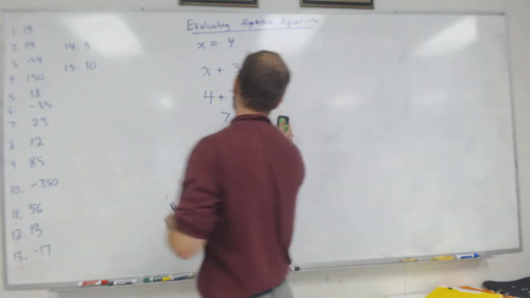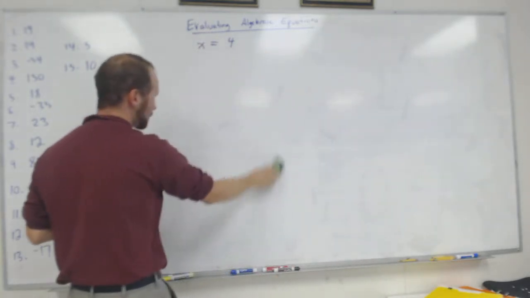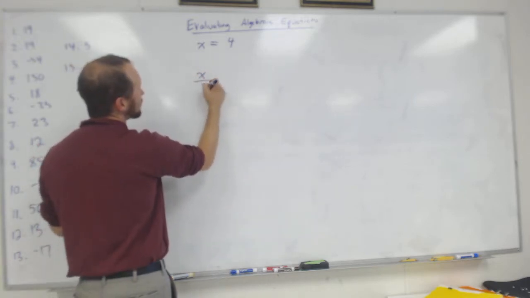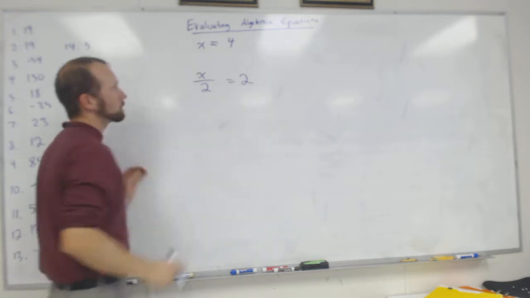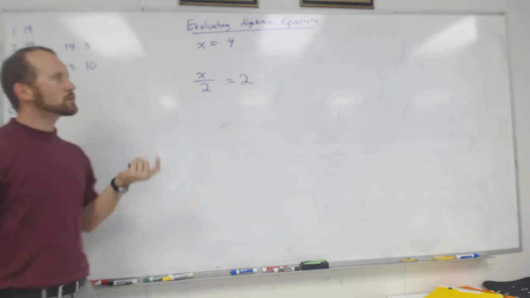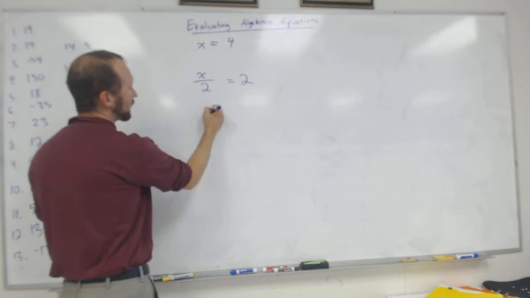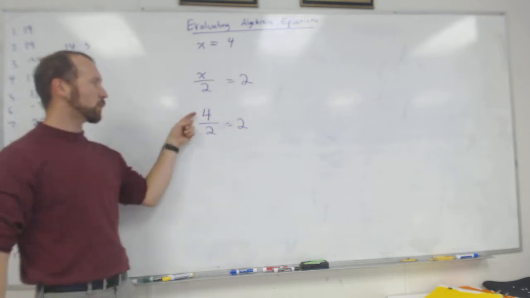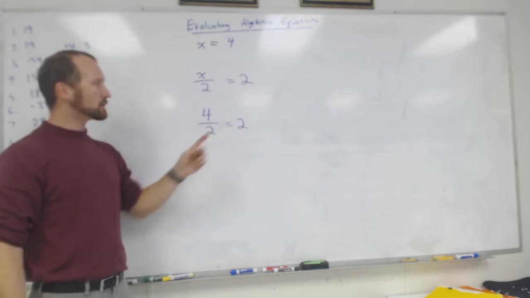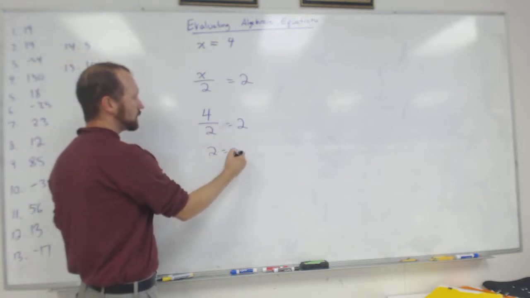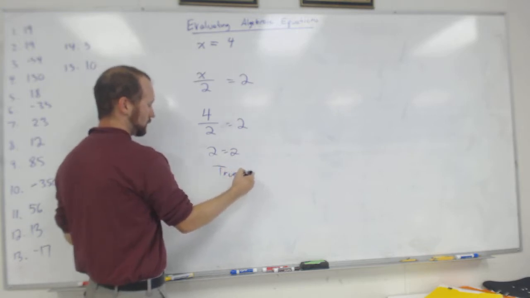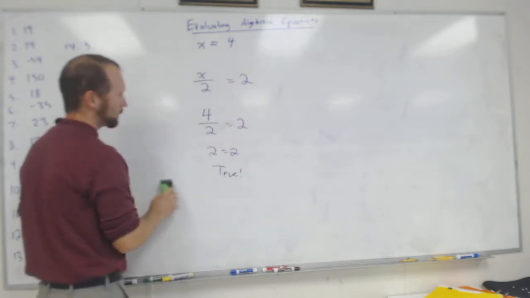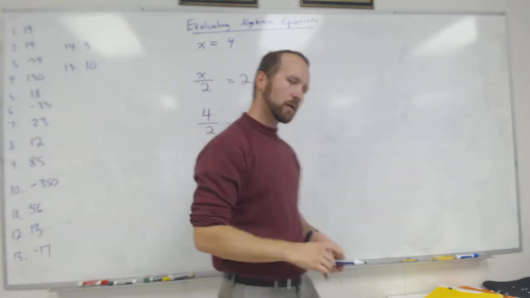Okay. Let's do a few more examples because I want to show you what can come up. What if I had something like this? X divided by 2 equals 2. So I'm going to kind of end up with a fraction in a way, right? When I plug in 4, it's like 4 over 2, which is 4 divided by 2. Does that equal 2? Yeah. So 2 equals 2. That is true.